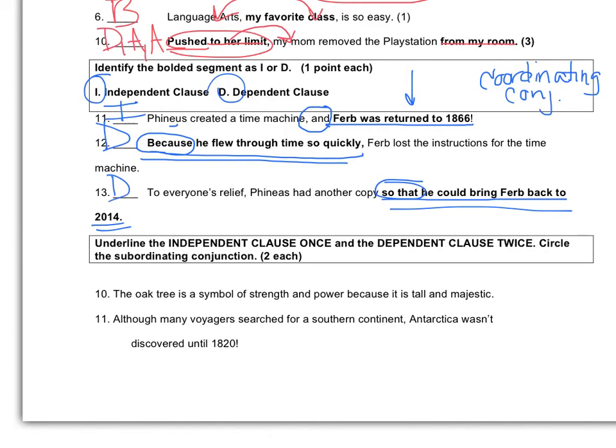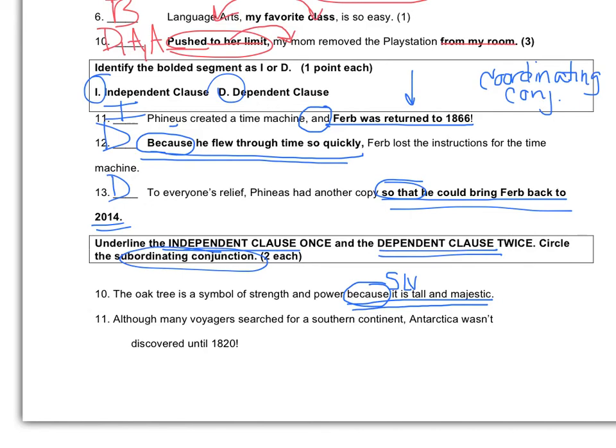In the last section, you simply need to underline the independent clause 1 time and the dependent clause 2 times, and circle the subordinating conjunction. The oak tree is a symbol of strength and power because, there's your clue, it is tall and majestic. Because is a subordinating conjunction, so it is starting off this dependent clause. Keep in mind, dependent clauses still have subjects, it, and verbs. We have the linking verb is.